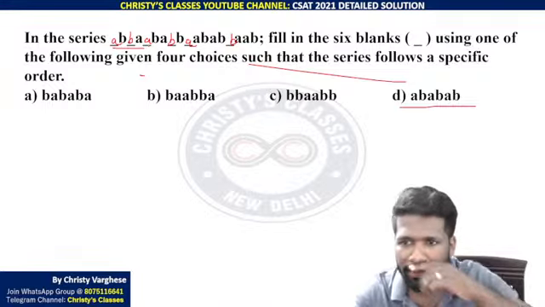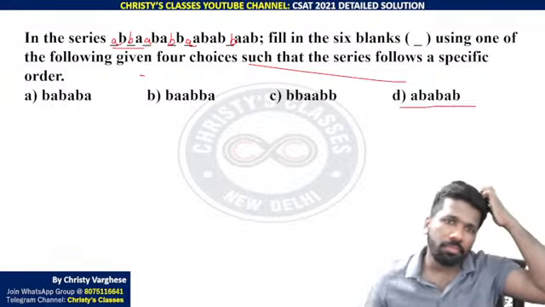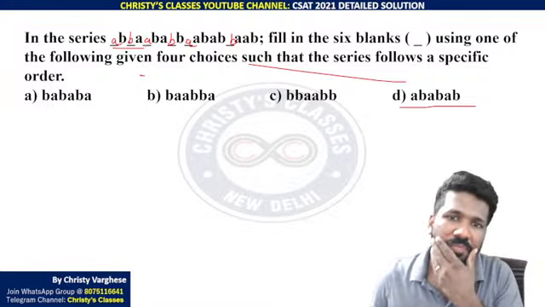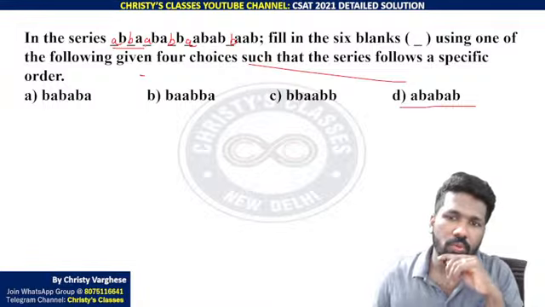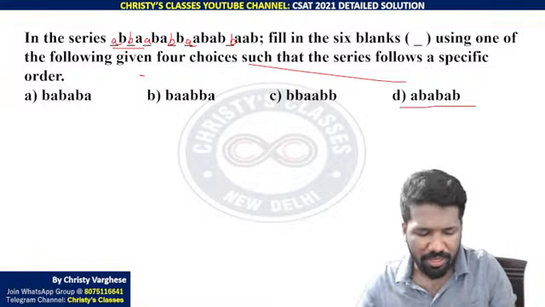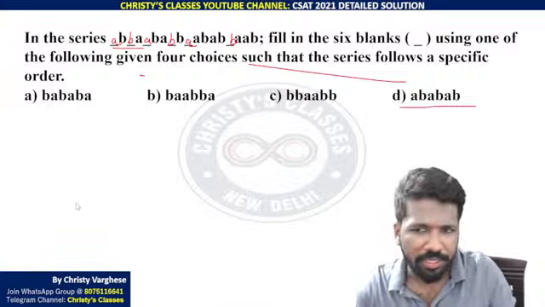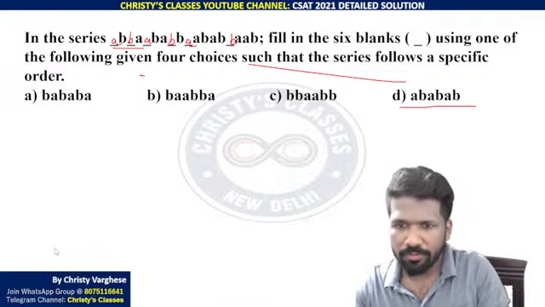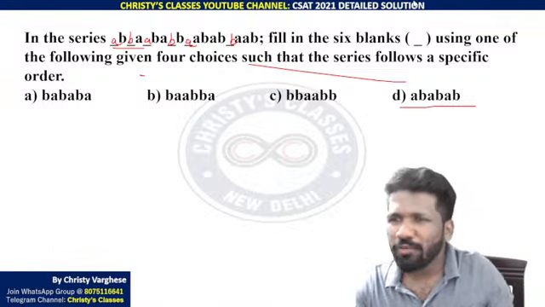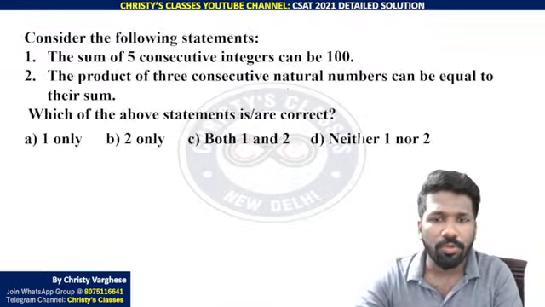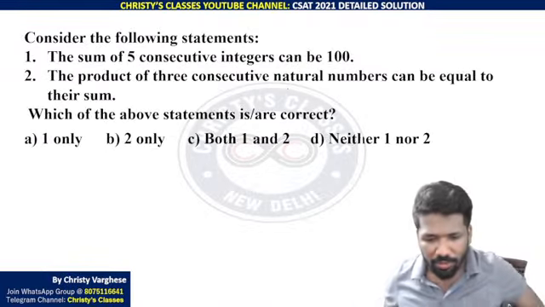One second, did I make a mistake? I think I made a mistake there. There's a typing error in that option. Just a minute, let me check. Okay, for the time's sake you skip it. I think there is a typing error. So let's go to the next question. We can go a little more faster.